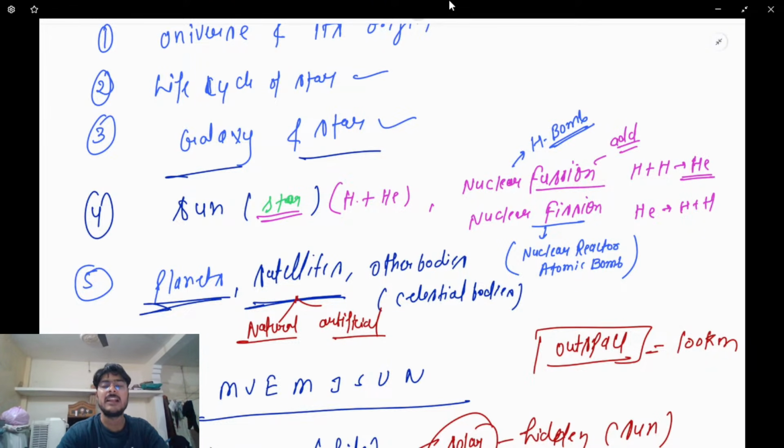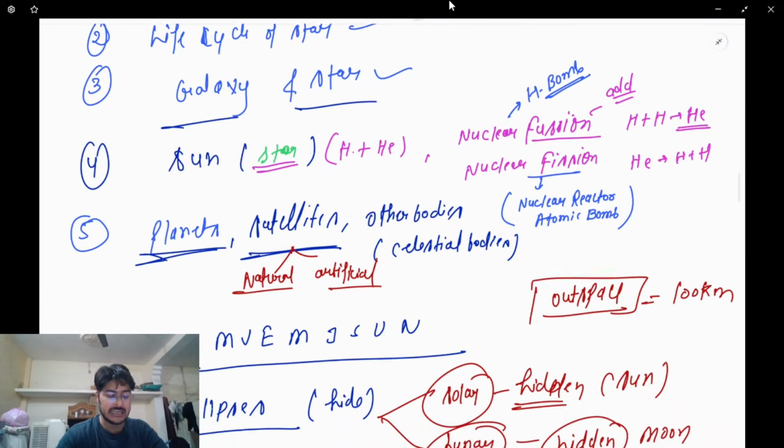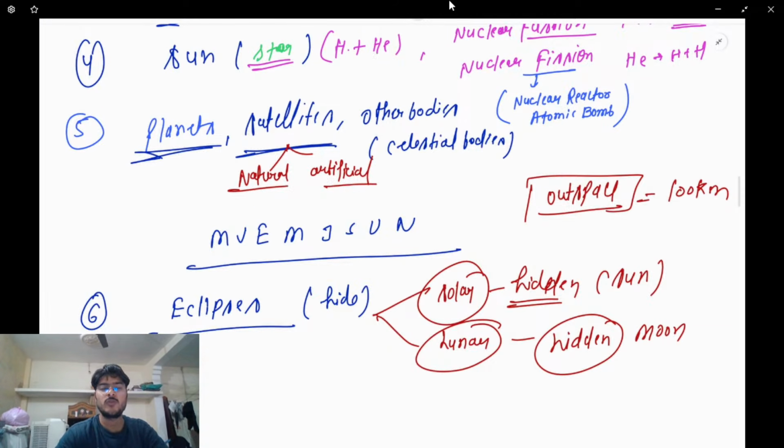You will experience that the gravity is not that high in outer space, and from there onwards it starts to decrease. Clear? So planets and satellites in this, and then eclipses. I have told you about that. Overall, there are two types of eclipses. First comes the solar eclipse, where the sun is hidden.